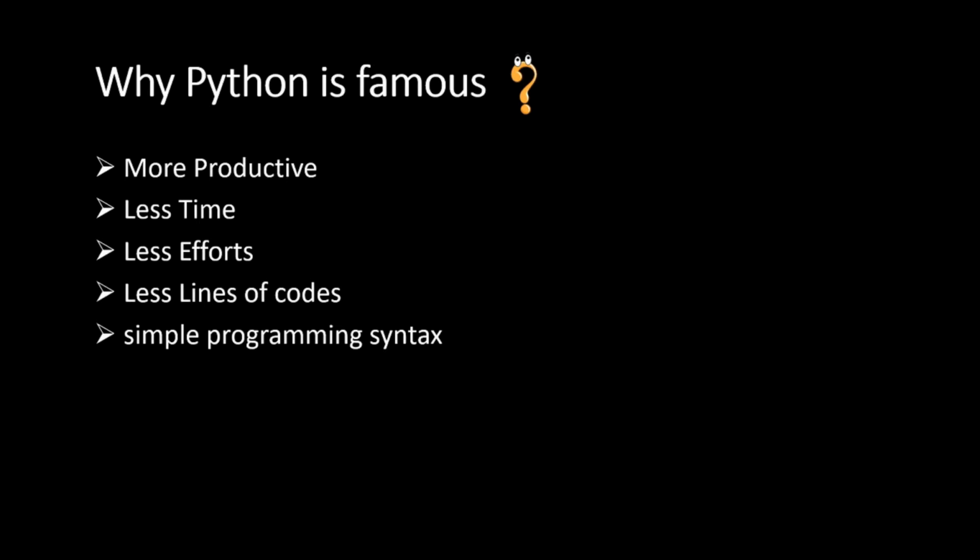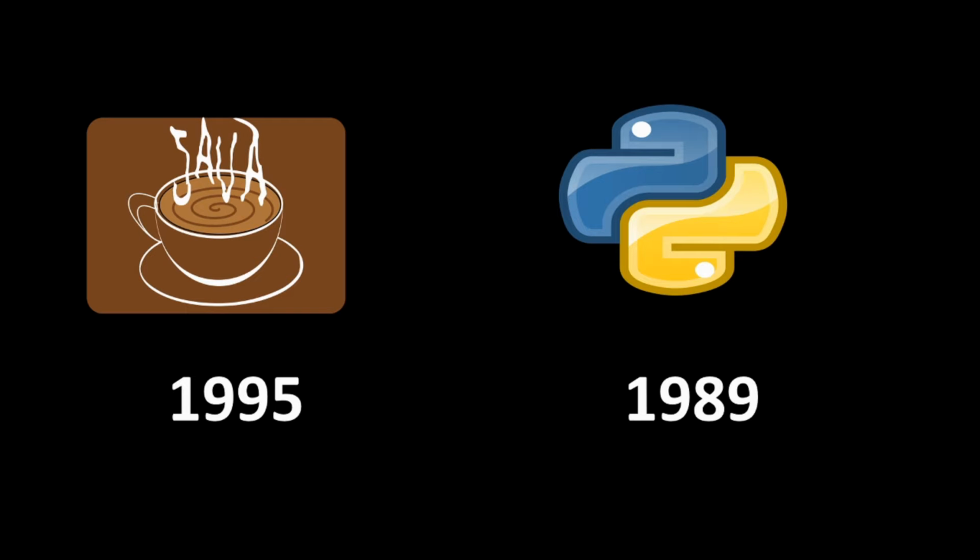Now some people say that Python is a new language, but it's not exactly. Java came into the picture in 1995 and Python came in 1989. So when Java came into the market, the enterprise market, and everyone started using Java, Python was there and some people used it.